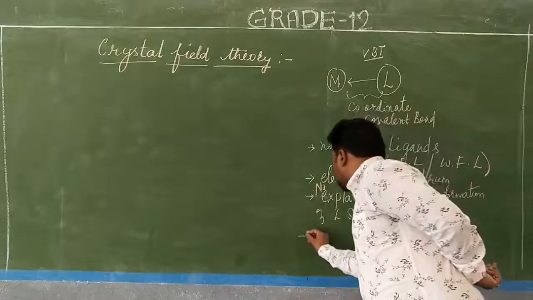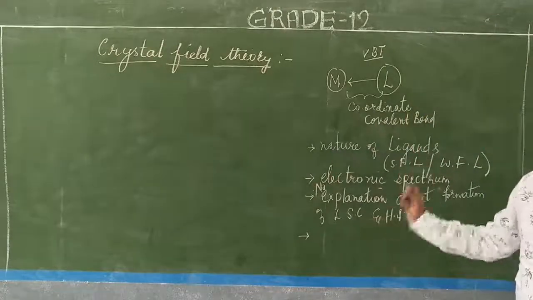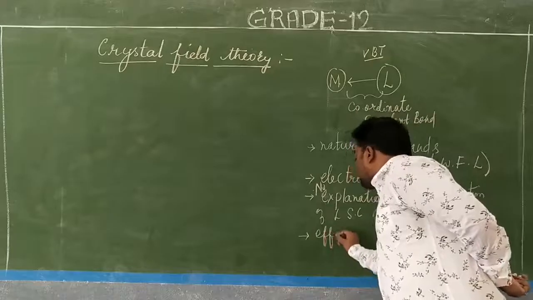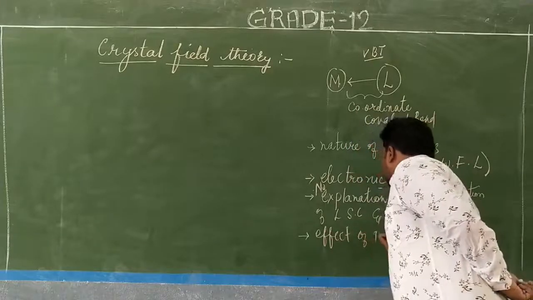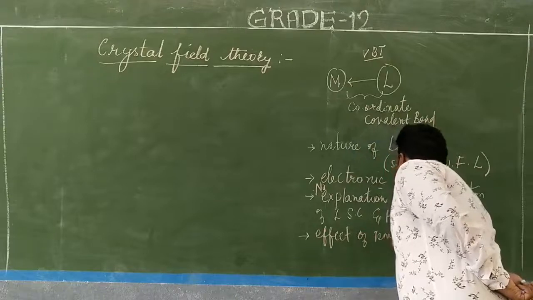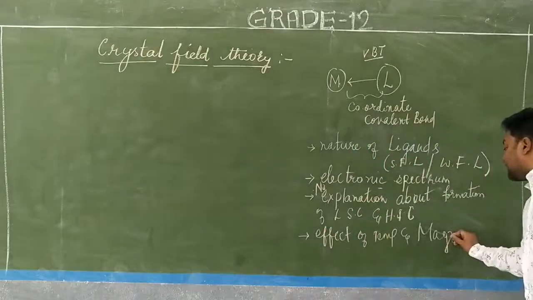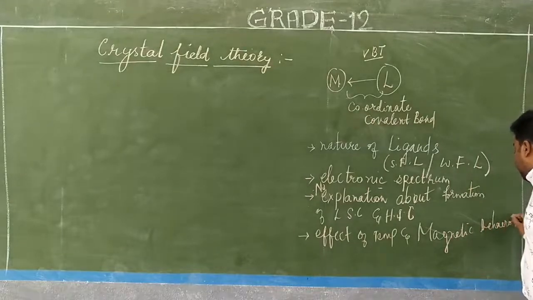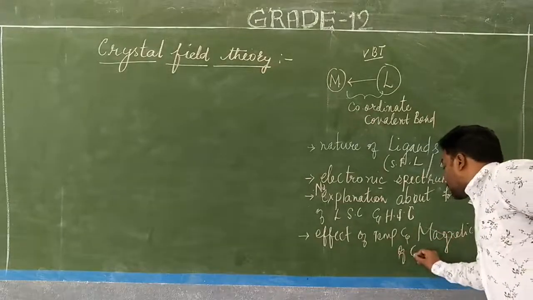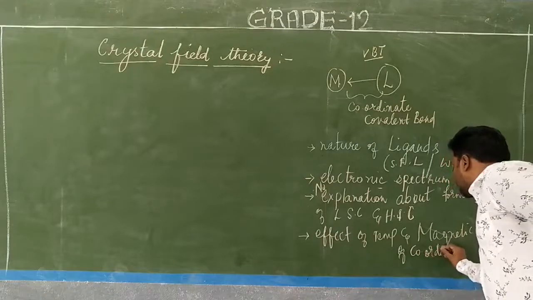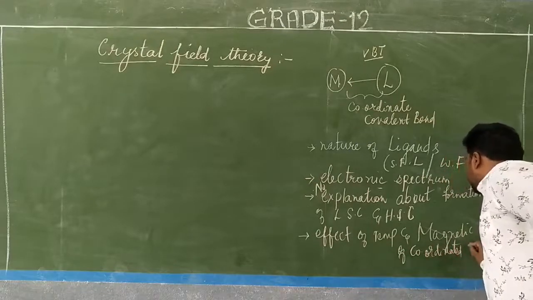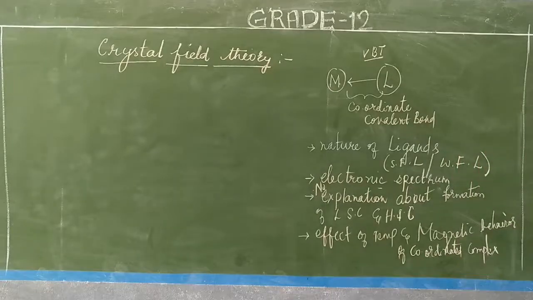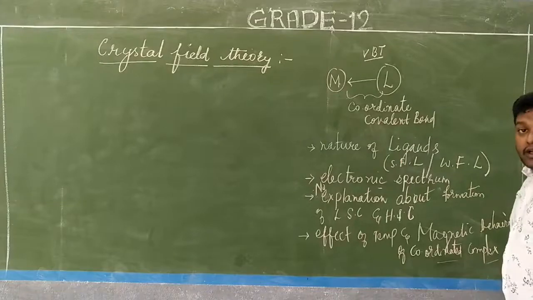Then the fourth one: the valence bond theory failed to explain the effect of temperature and the magnetic behavior of coordination complexes or coordination compounds.